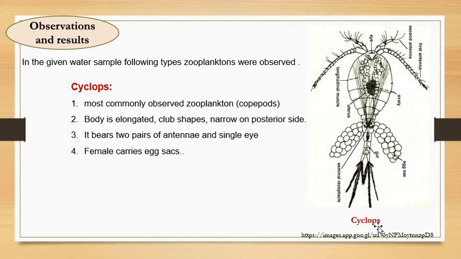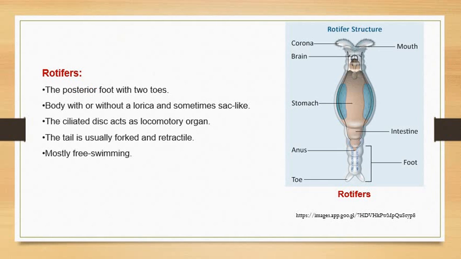Only the footer is given, that is diagram, under which write the name of that zooplankton, that is a cyclops. Now the same thing here: write the other zooplankton, rotifer. Write the characteristics and a small diagram of the rotifer with a footnote saying what the diagram belongs to, and don't write the web address or image address from which the image is taken. No need to write it in your journal.